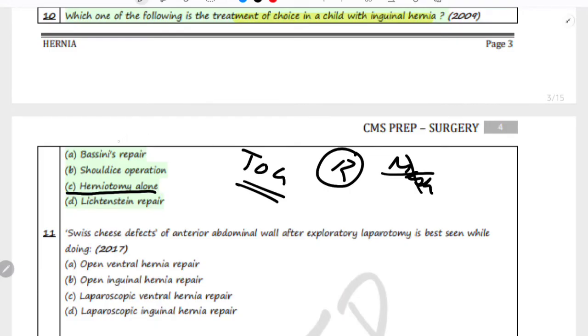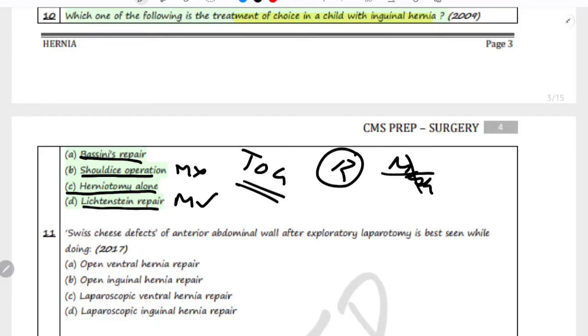Bassini repair. This is a procedure in which the inguinal canal is repaired using sutures, and it is not typically used in children. Shouldice repair. This is also a technique used in adults. It involves a tissue repair without a mesh. And the Lichtenstein repair. This involves a mesh placement to reinforce the abdominal wall.